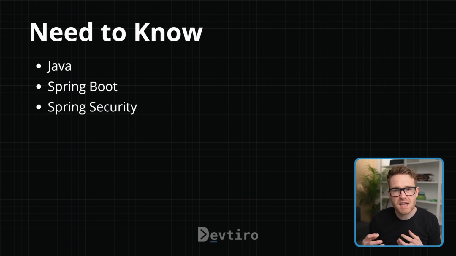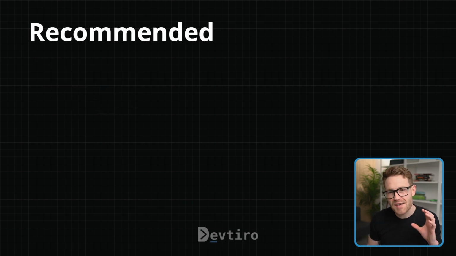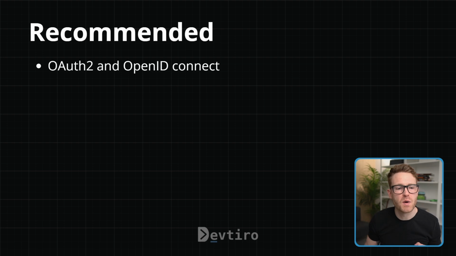You'd also want to be comfortable with Spring Security. You don't need to know any of the advanced stuff, but just be able to configure Spring Security in a Spring Boot application. And I have some recommended things to know as well. The first one is to be comfortable with OAuth 2 and OpenID Connect. That's what we're going to be using most likely in order to handle our authentication and authorization. That's going to be our protocol of choice.